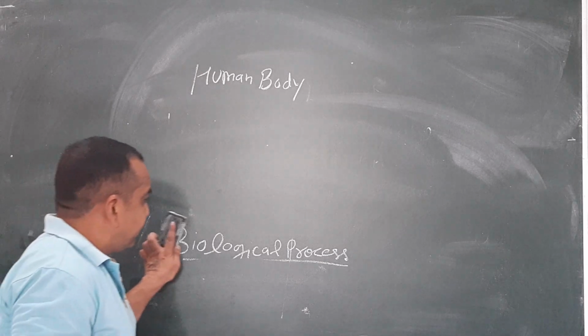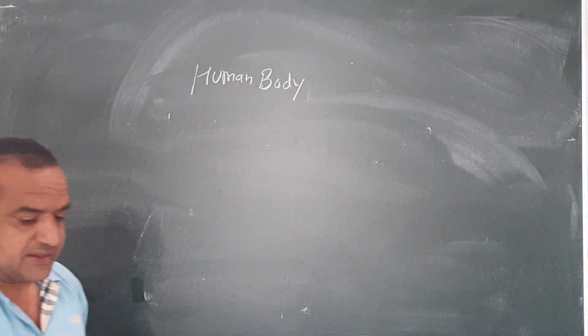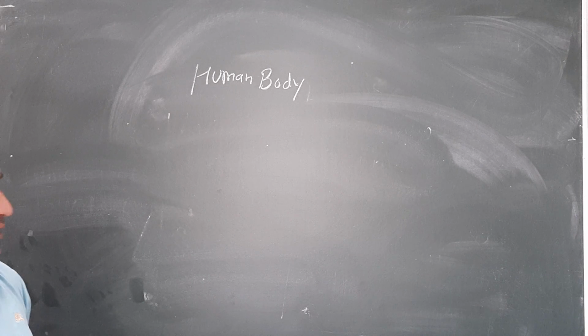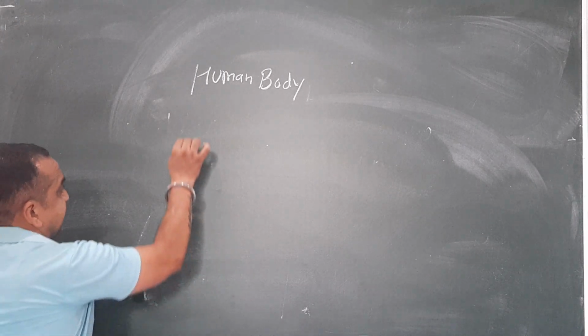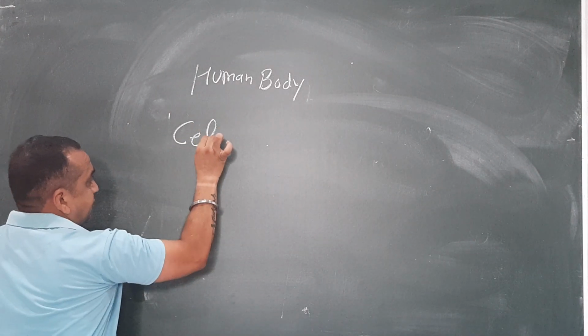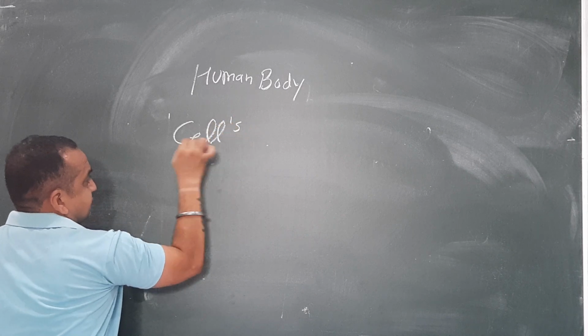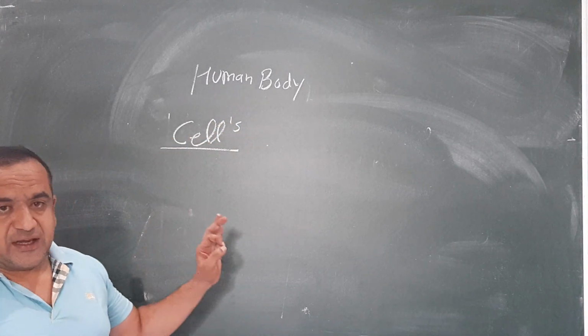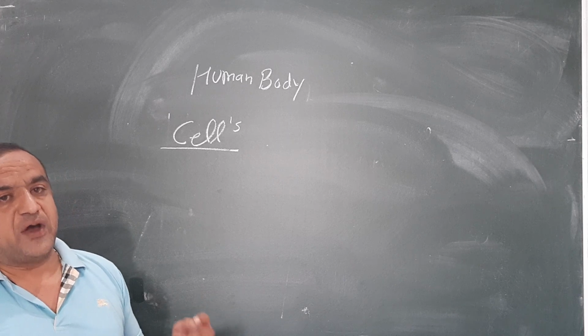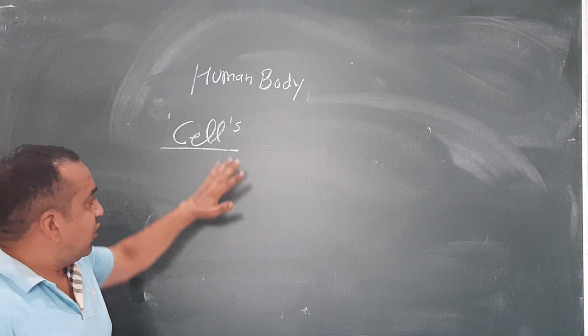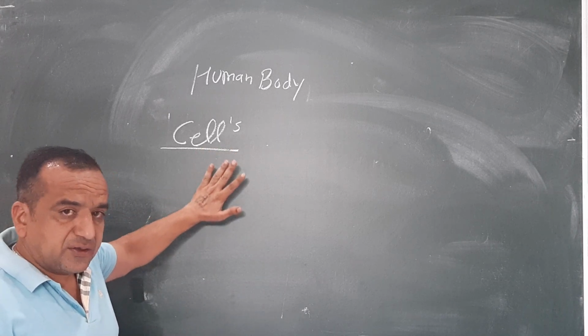How any organism develops, we studied in the last class, 9th class. The main important thing is called the cell. The cell is the base of the structure of any organism on the earth.